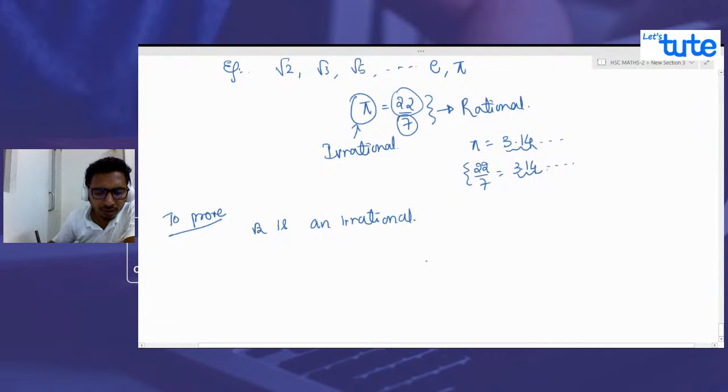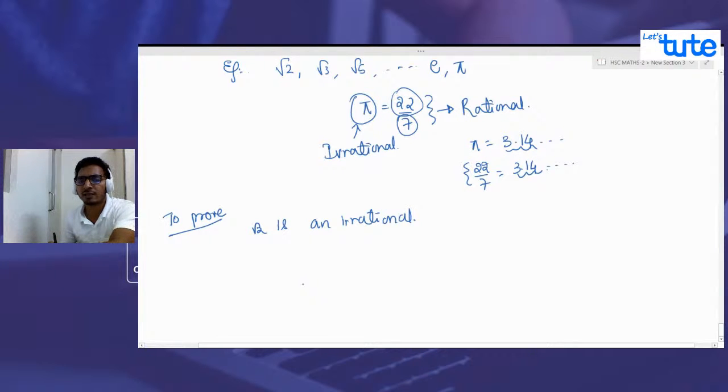Okay, let's talk about root 2 being irrational. How to prove this? Is there a particular way to prove that root 2 is an irrational number? There is the contradiction method. In mathematics, many times we use the contradiction method. That means we assume something to be true, and when we prove that this is not possible in our case, we say that it is not happening.